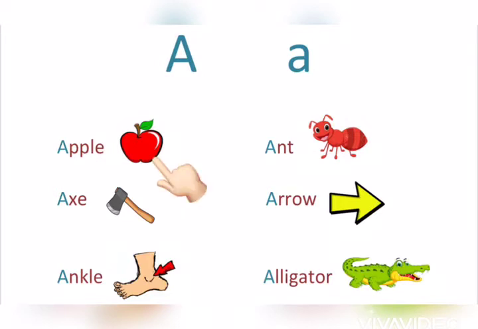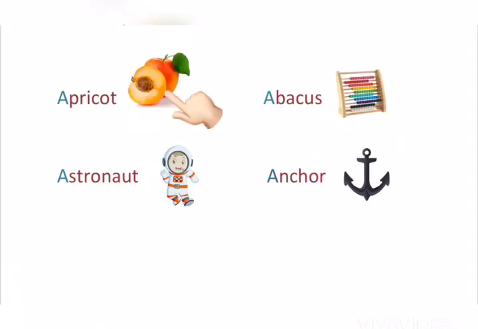A, apple. A, ant. A, ax. A, arrow. A, ankle. A, alligator. A, apricot. A, abacus. A, astronaut. A, anchor. So the sound of letter A is A.